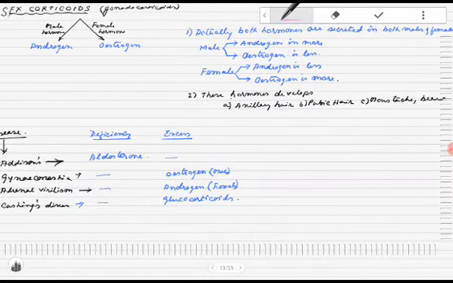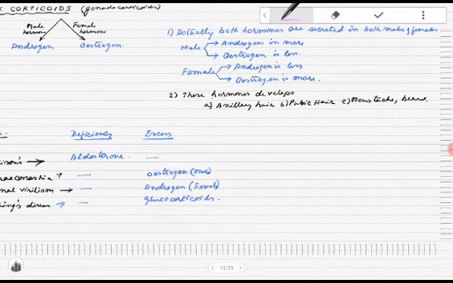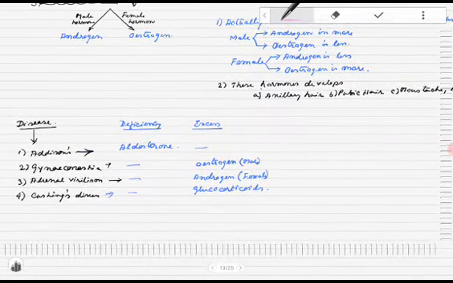Actually, both the hormones are secreted in both males and females. Now, in male, androgen is more and estrogen is less, and in female, androgen is less and estrogen is more. And these hormones develop the axillary hair, the pubic hair, the mustache, and the beard.